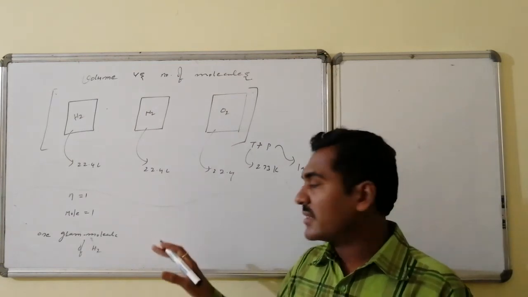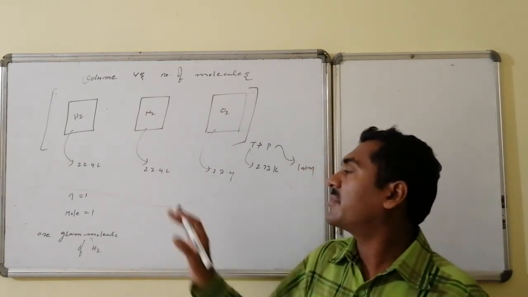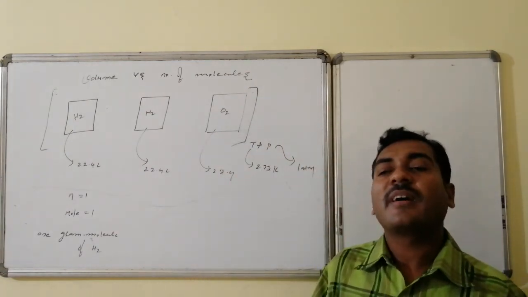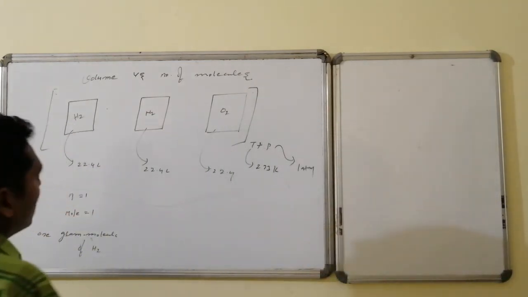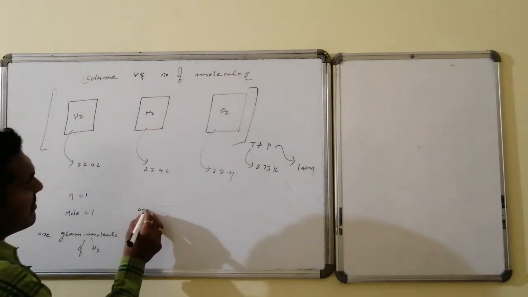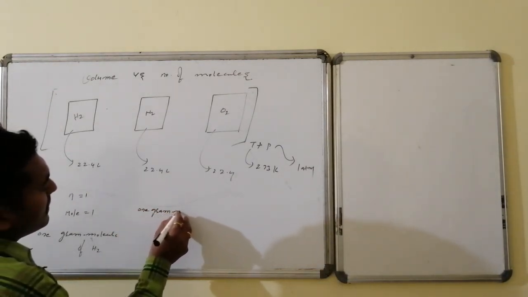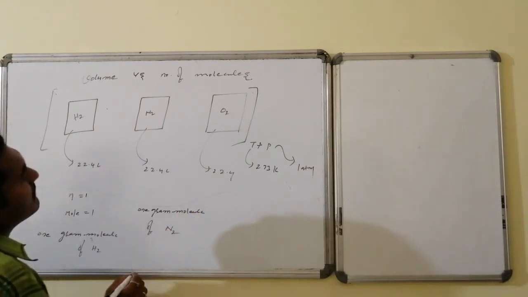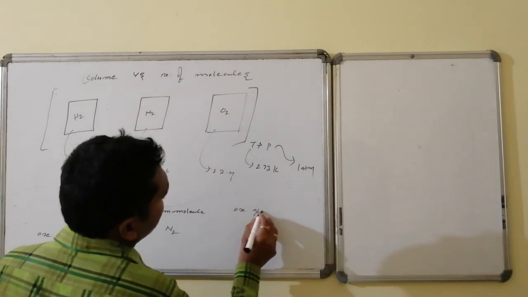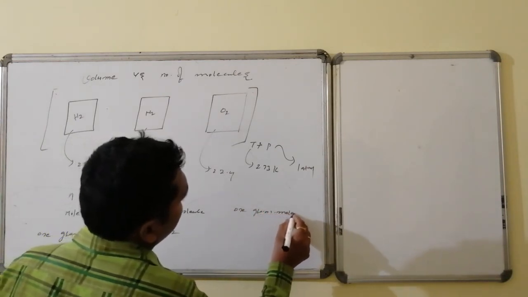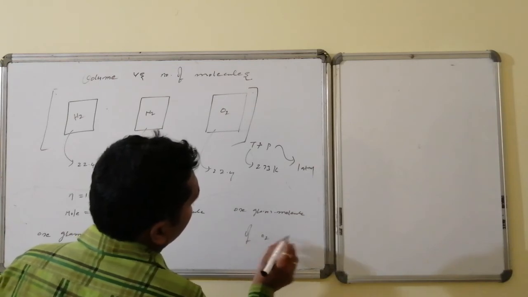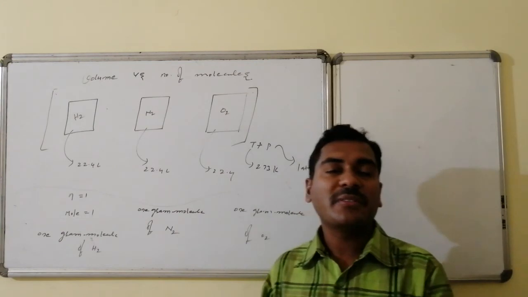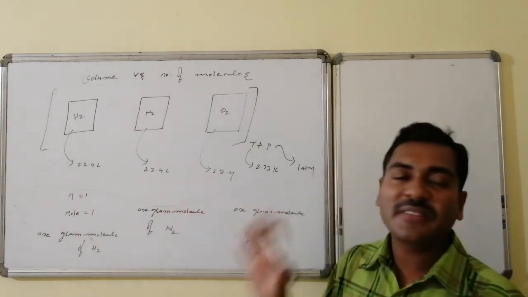Similarly, if I apply the same concept to the others, n is equal to 1, that is 1 gram molecule of nitrogen is there, and 1 gram molecule of oxygen is there. 1 gram molecule is said to be 1 mole, n is equal to 1 in every case.